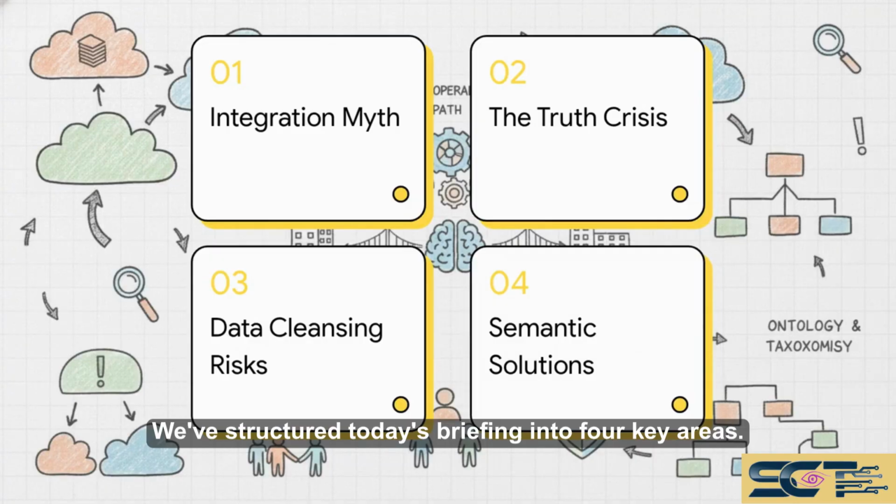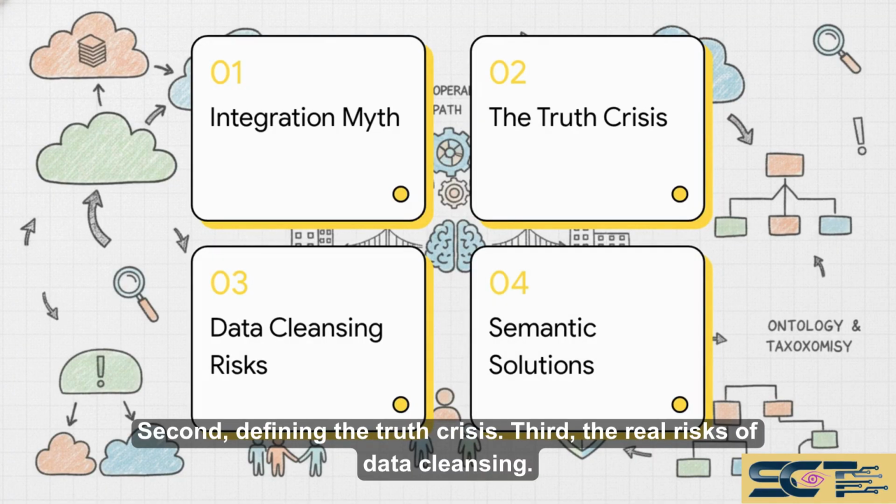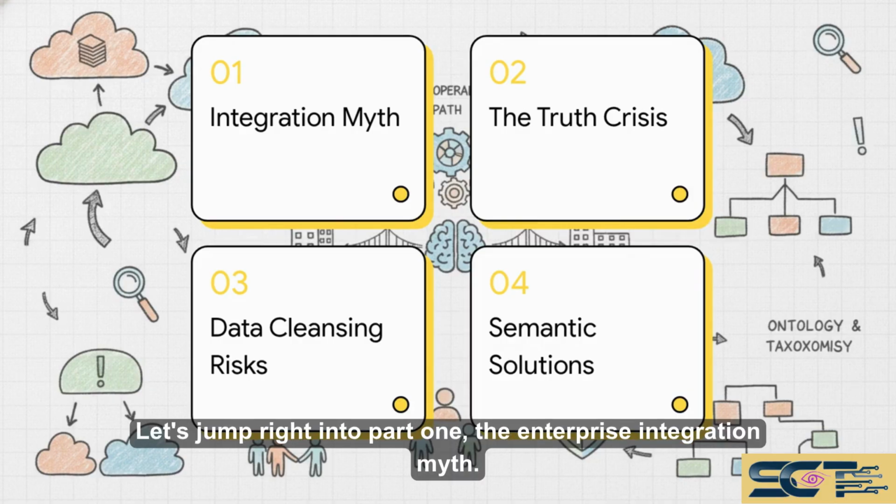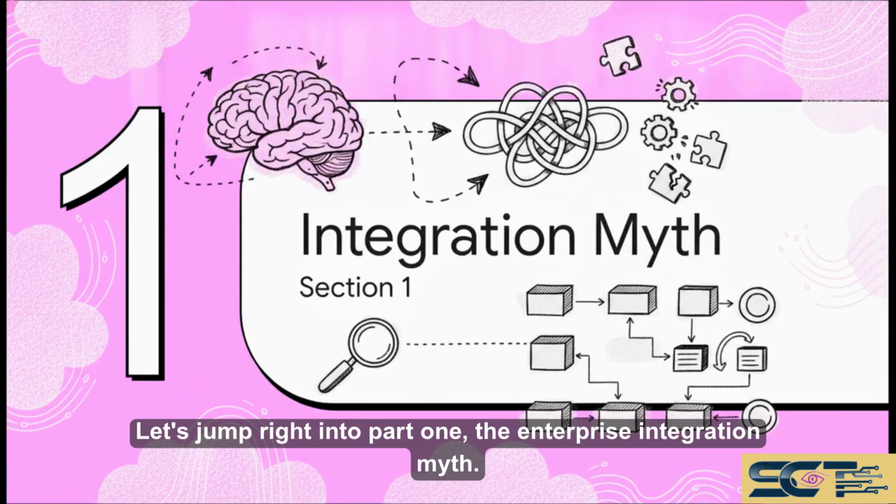We've structured today's briefing into 4 key areas. First, we'll look at the enterprise integration myth. Second, defining the truth crisis. Third, the real risks of data cleansing. And finally, semantic interoperability solutions. Let's jump right into part 1, the enterprise integration myth.